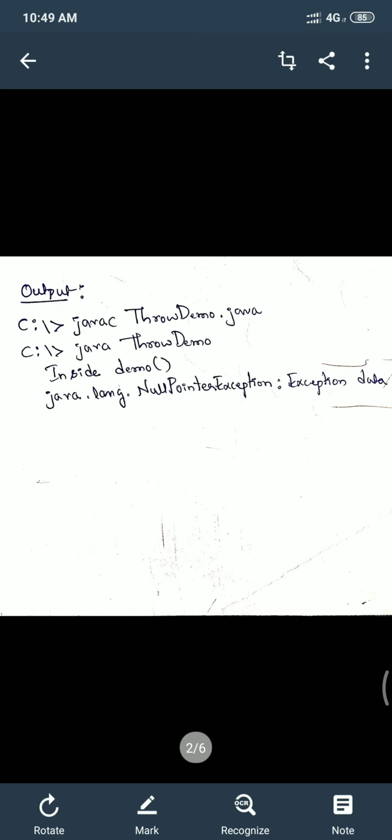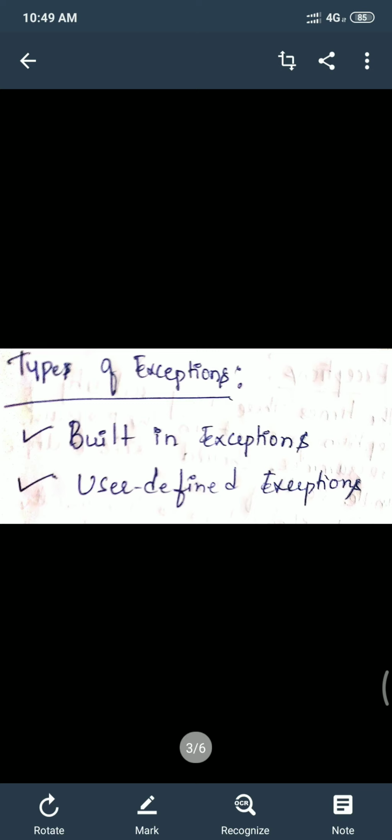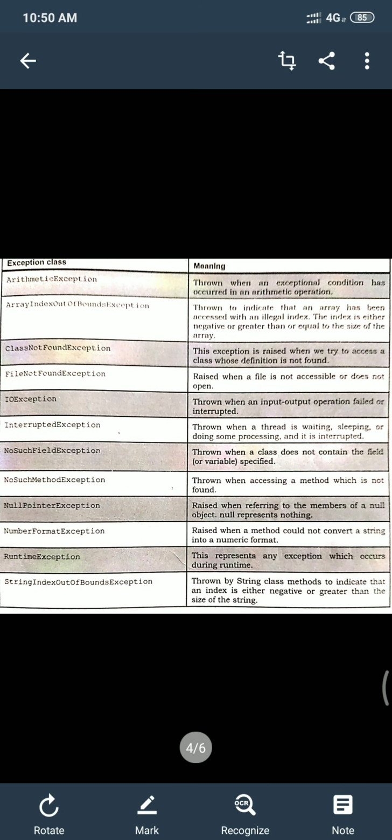Now let us look into the concept of types of exceptions. There are two types of exceptions: built-in exceptions and user defined exceptions. First let us look into the first type, built-in exceptions. Built-in exceptions are the exceptions which are already available in Java. These exceptions are suitable to explain certain error situations in the program.